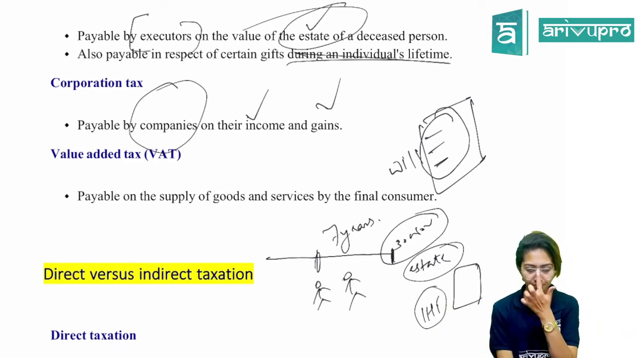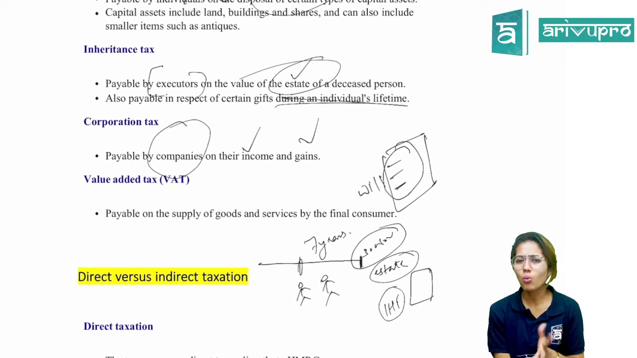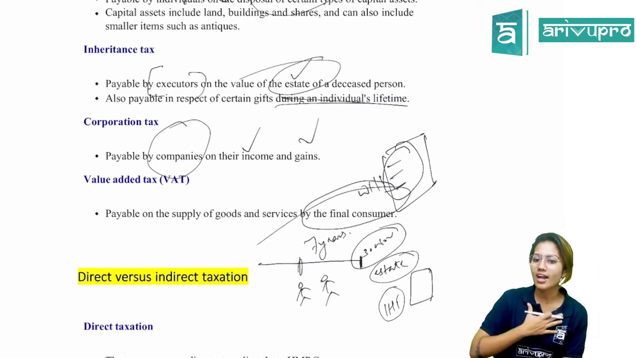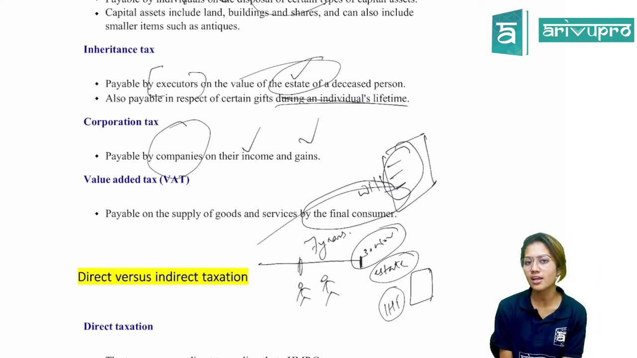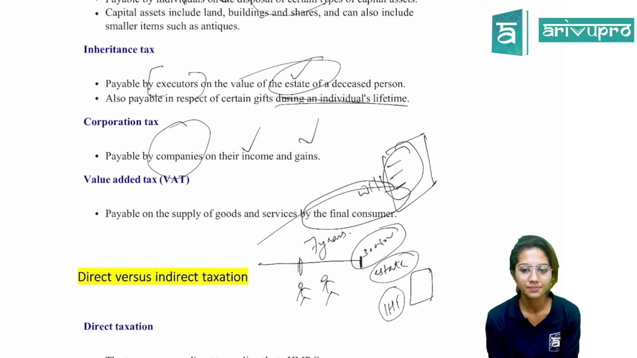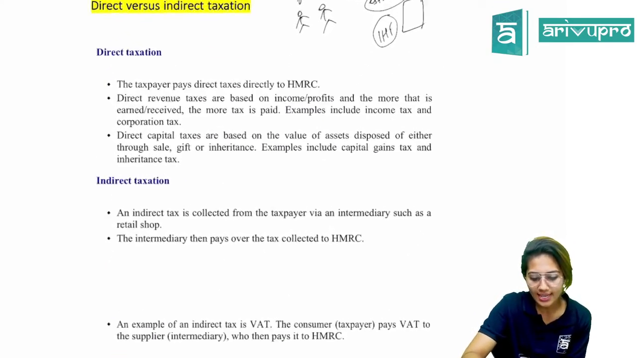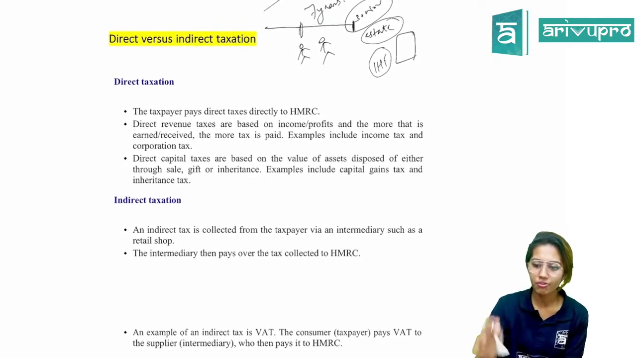All right. Now VAT, we know what VAT is, right? Payable on the supply of goods and services by the final consumer. So the final consumer is the person who actually incurs this particular tax related expense, which is called value added tax. Is that clear? All right. So we'll just take direct and indirect taxation, then we'll go for a short break.